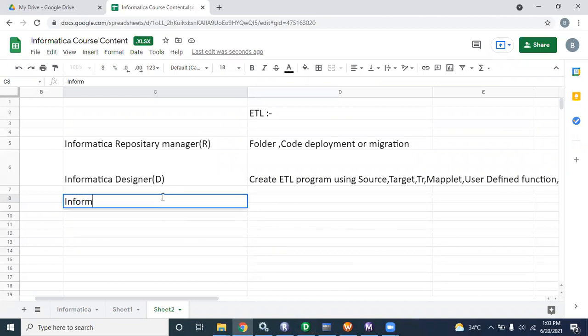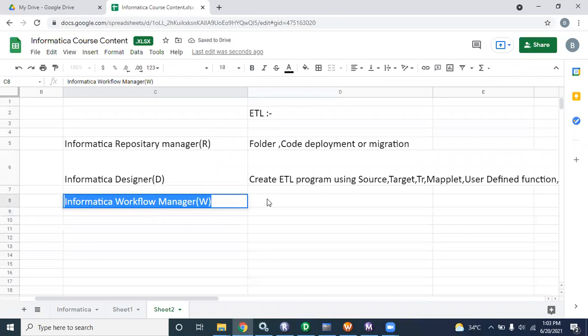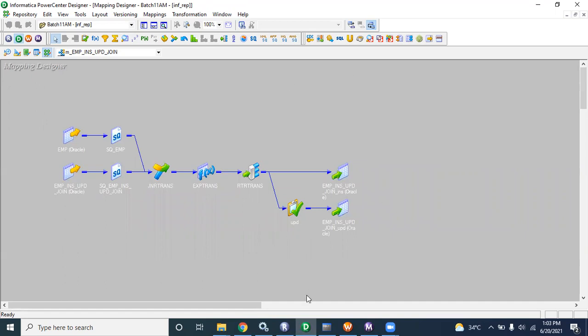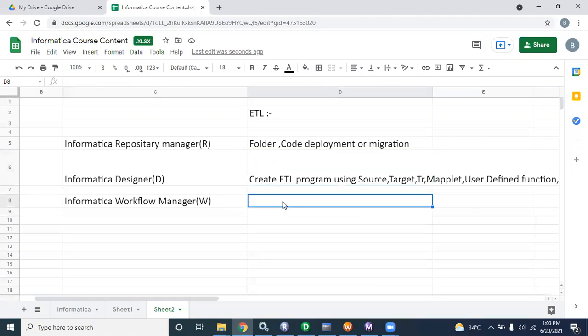Third is the Informatica Workflow Manager. You can say W. What is W? Workflow Manager. In the designer we create the program, but once we create the program, we need to execute the job or run the job, right? If you do not execute the program, you cannot process your data from source to target, or source to destination.